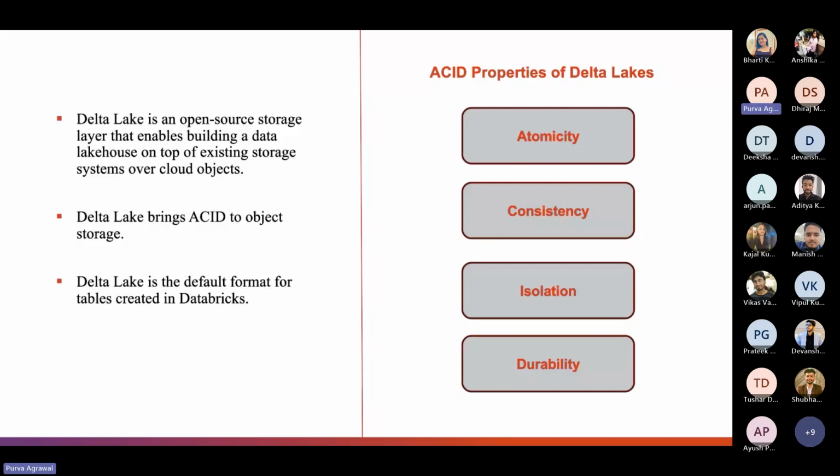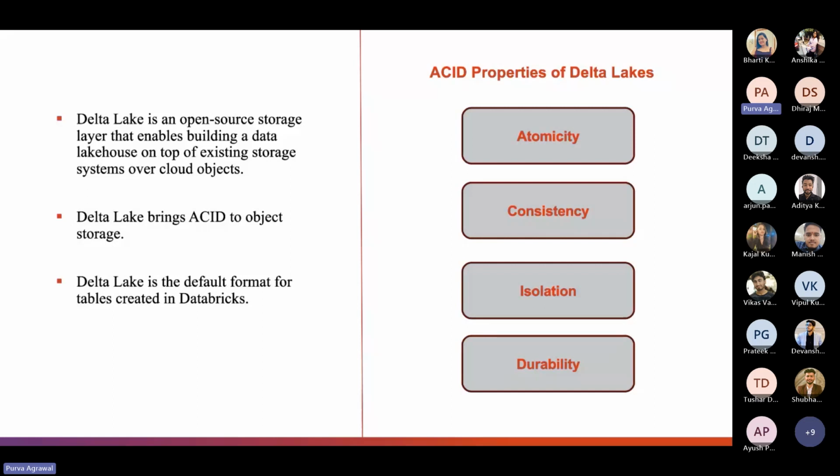Delta Lake is the default format for tables created in Databricks. Whether we are using Scala, Spark, or Python, Databricks makes working with Delta Lake as easy as simply running a create table statement. There are 5 major problems which are solved by Delta Lake using the ACID properties. First, it was hard to append data. It is solved by the consistency property of ACID.